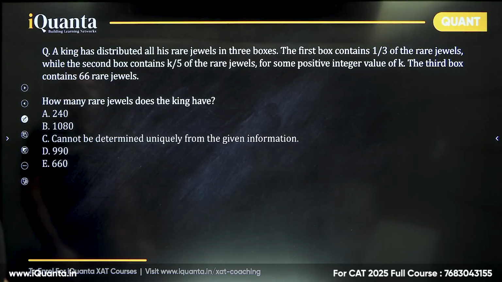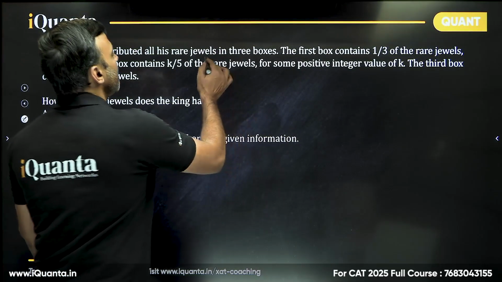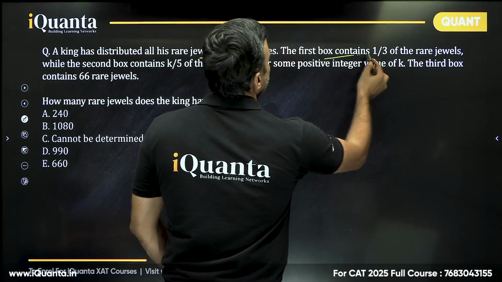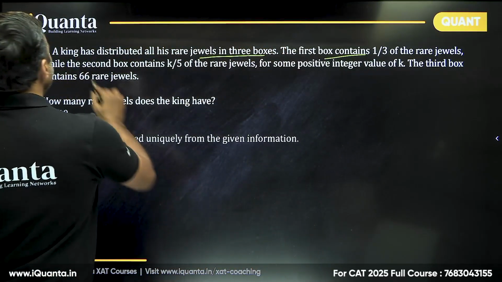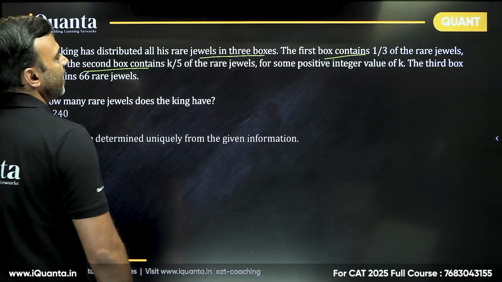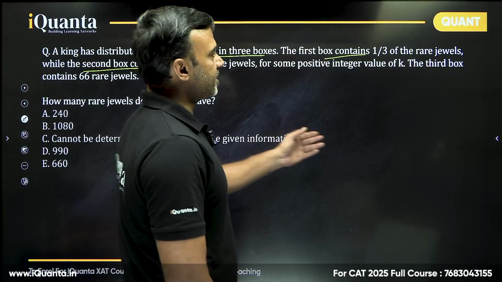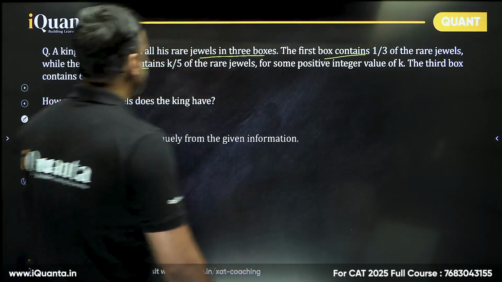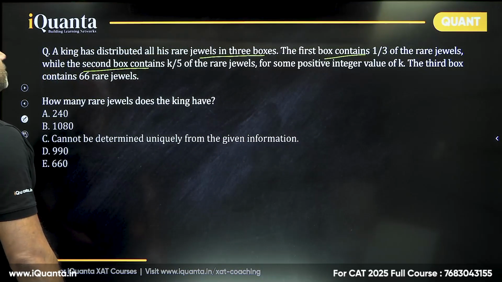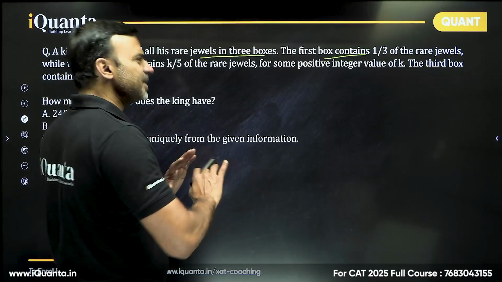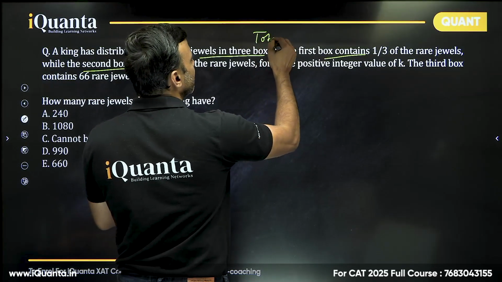This is an interesting question. It says a king has distributed all his rare jewels in 3 boxes. The first box contains 1/3 of the rare jewels, while the second box contains k by 5 of the rare jewels, for some positive integer value of k. The third box contains 66 rare jewels. Very simple. Simply start. Don't think anything else. Let's say the total is x.